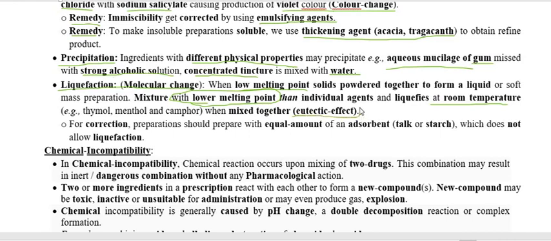And this is mainly because the compounds or substances possess a low melting point. And this is called the eutectic effect. So what is the eutectic effect?